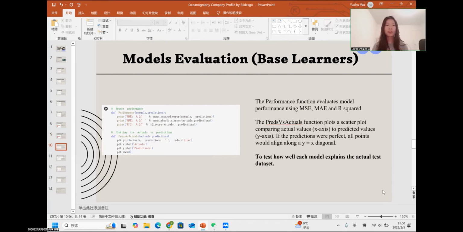First, we define two functions. The first one is the performance function, which evaluates model performance using MSE, MAE, and R squared. And we assume a good regression model should have small MSE and MAE, and R squared should be close to 1. And the second function is the predictions vs actuals function, which plots a scatter plot comparing actual values to predicted values. If the predictions were perfect, we expect all points would align along the y equals x diagonal. And these two functions can test how well each model explains the actual test data set.